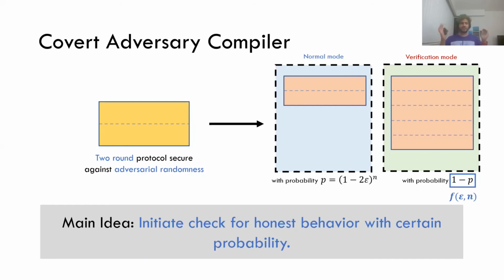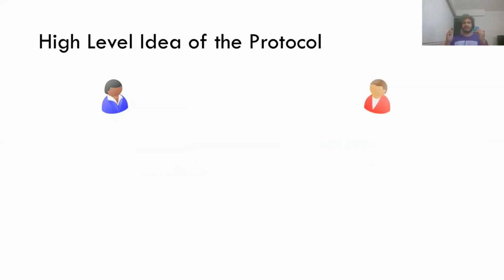So from this, it should be clear how we get this expected number of rounds, because there's no time when the protocol computes in 4 rounds and stops, or 3 rounds. It's either 2 rounds or 5 rounds. And 2 rounds happens with probability p, and 5 rounds happens with probability 1 minus p. Great. So what is the high level idea for the protocol? The main idea is that the parties are going to decide on the fly which of the 2 modes to execute. So how does that happen?